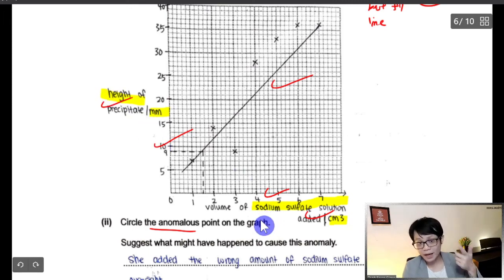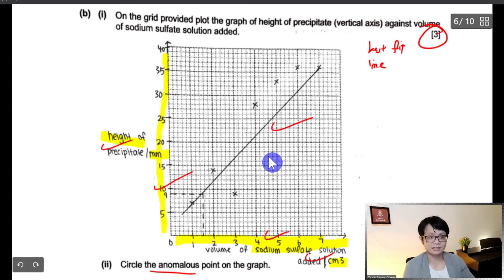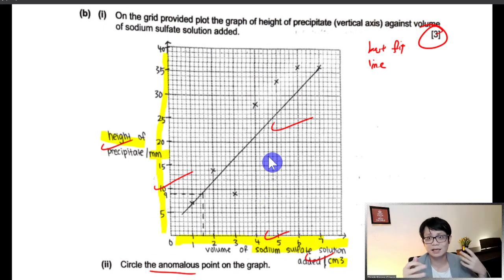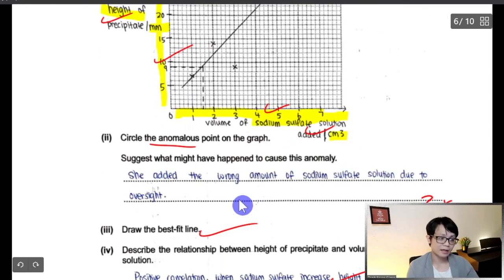And another mark will be for the scale. So the scale is big enough. Very good. Okay, don't do it small. The scale is big, but your graph is this small. The graph must be at least more than half the size, but try to use 75%, 80%. That will be the proper one. Even though I just say more than 50%, try to use 70, 80%. This one is very good. I think he used 90% of the graph paper. So for the scale, you will get 1 mark, and one more mark is for the dotted line.